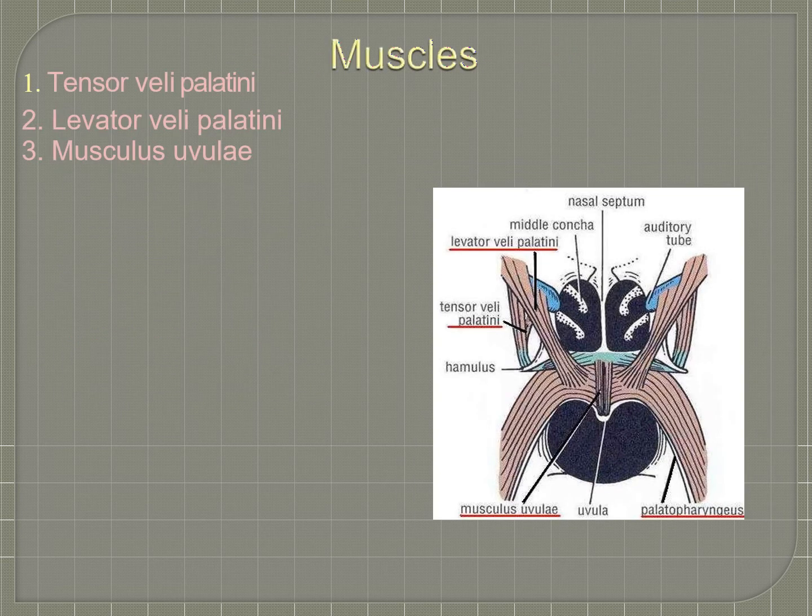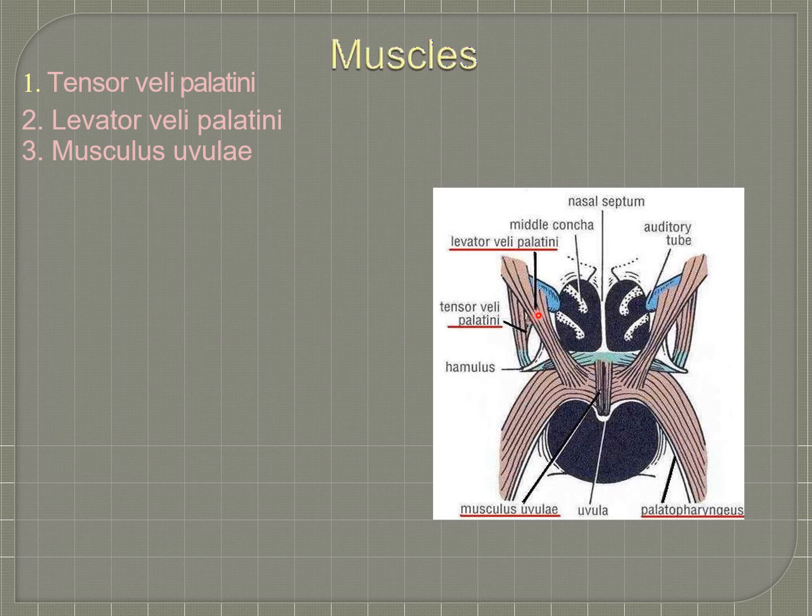The muscles that originate and insert into the soft palate include: number one, tensor veli palatini; number two, levator veli palatini; and number three, musculus uvulae. In this image, you can see tensor veli palatini here, which extends to form the aponeurosis.